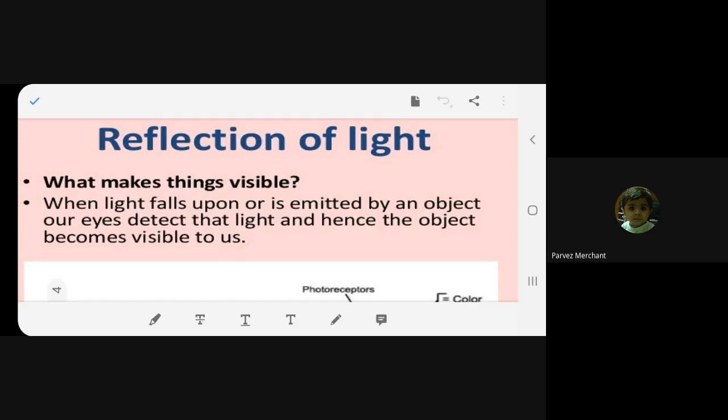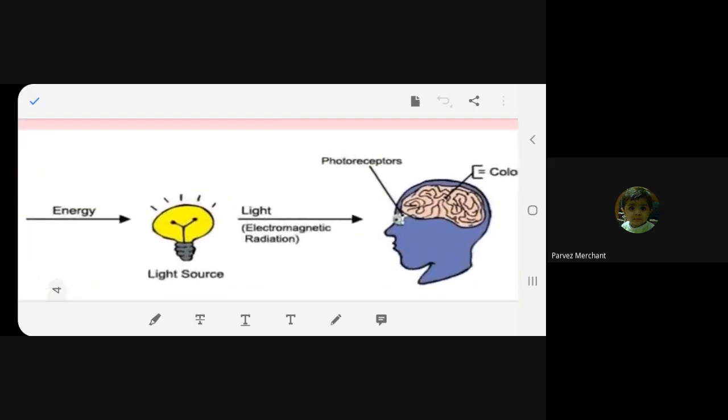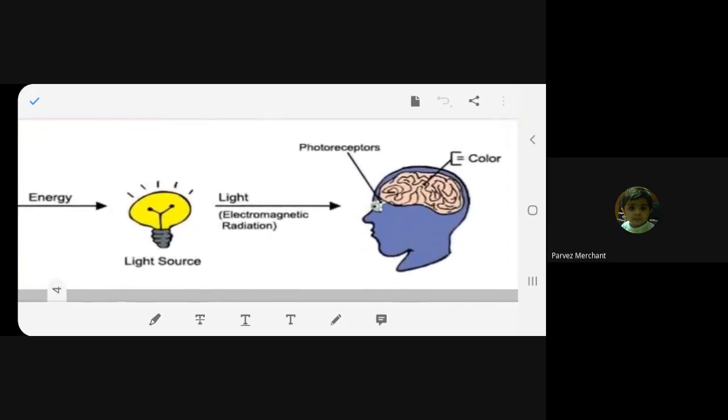The light is very important for us to see. If there is no light, we cannot see. Simple. What do you say? Yes. Okay. For example, let's see over here.